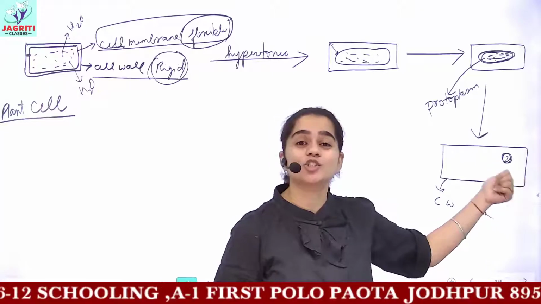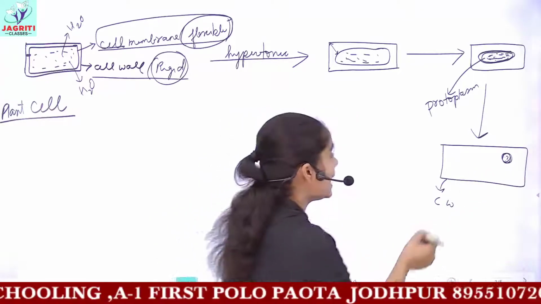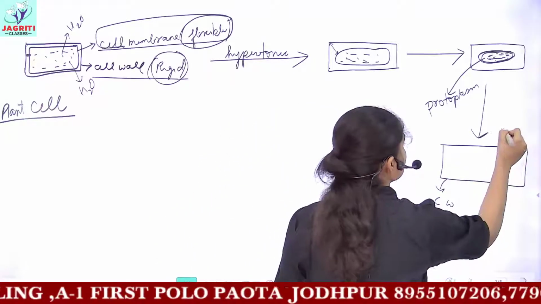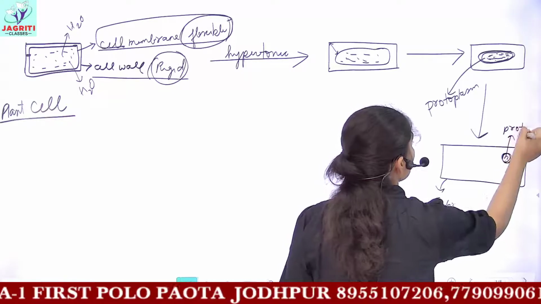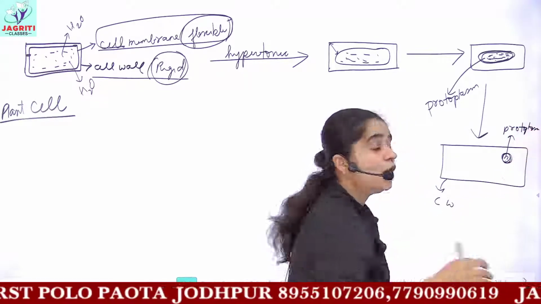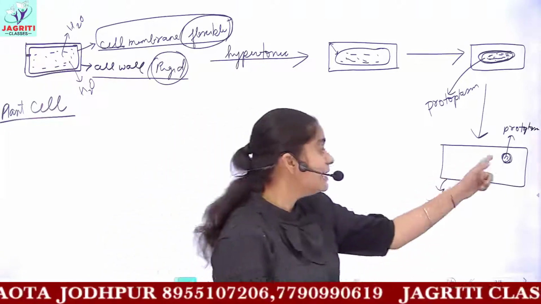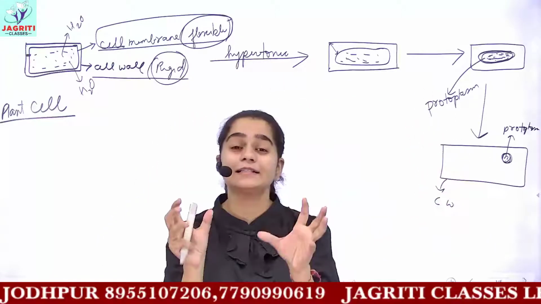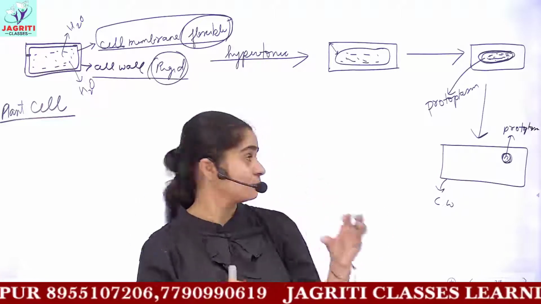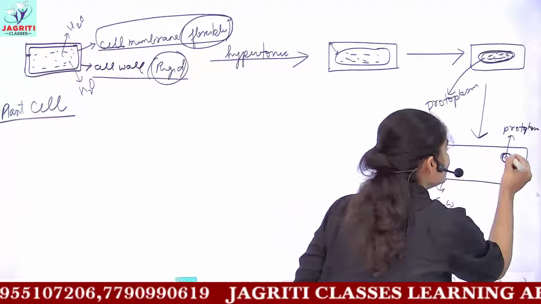It has lost all its water content, and in turn this situation would be observed. This is your protoplasm, that is all your cytoplasm, nuclear material, and your plasma membrane has shrunk and been converted into a pea-sized amount.